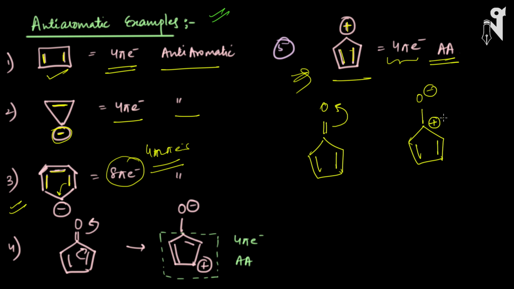We have to check the aromaticity for the cyclic chain only. So what oxygen is getting, we are least bothered about it. We are just bothered about this cyclic chain. And the cyclic chain's nature will decide whether the compound is aromatic or non-aromatic or anti-aromatic.